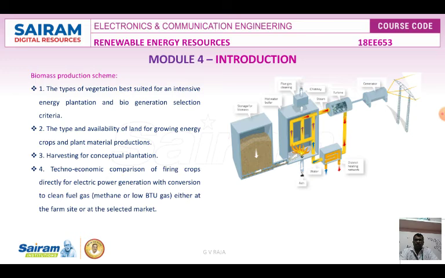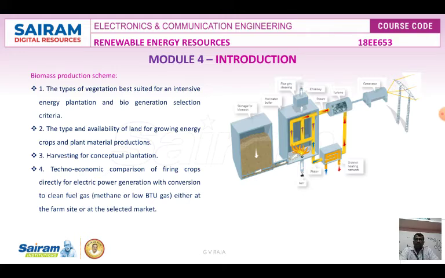For example, the first scheme is the type of vegetation suited for intensive energy plantation and biogeneration selection. That means the type of vegetation suited for energy plantation and biogeneration. Type and availability of the land for growing energy crops and plant material production. This is another method of biomass production.